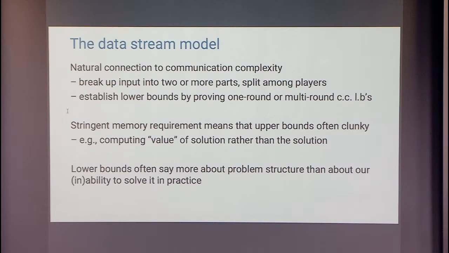The data stream model also has a very natural connection to communication complexity. If you want to prove a lower bound on the data stream complexity of a problem, you typically break up the input into two or more parts and assume that multiple players have pieces of the input, and you show one round or multi-round lower bounds in the communication complexity. Essentially, if there is a good data stream algorithm, Alice or Bob or Carol could take the state of the algorithm and pass it on to the next player, have them continue the simulation, and you'll get a good communication upper bound. So a lower bound on communication complexity usually means that you get a space lower bound on any data stream algorithm.